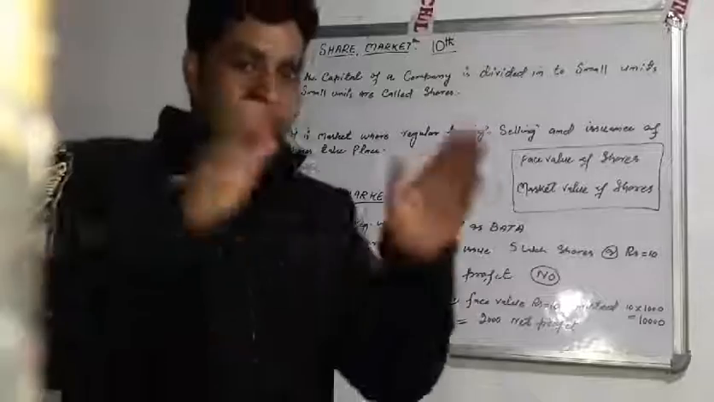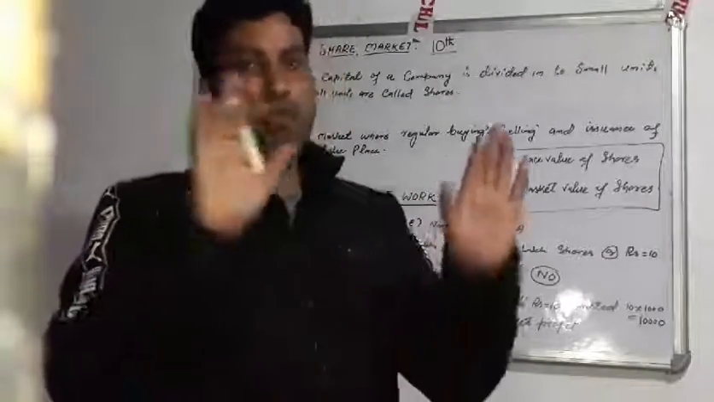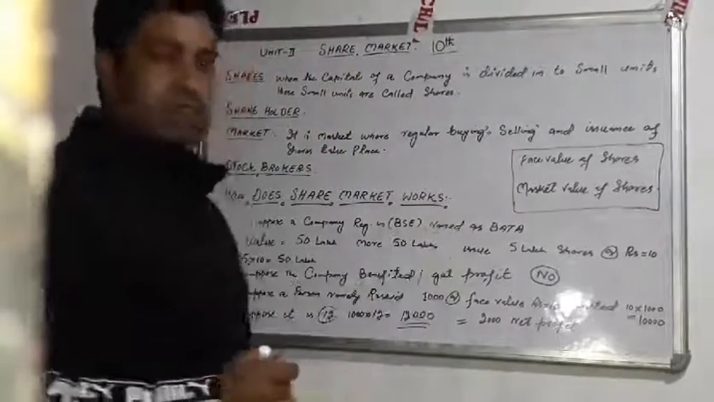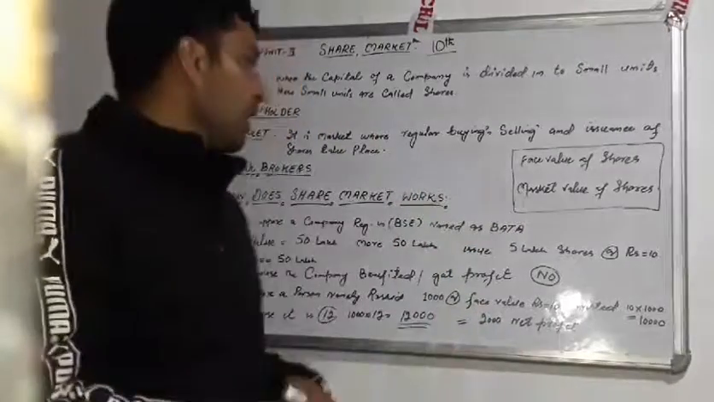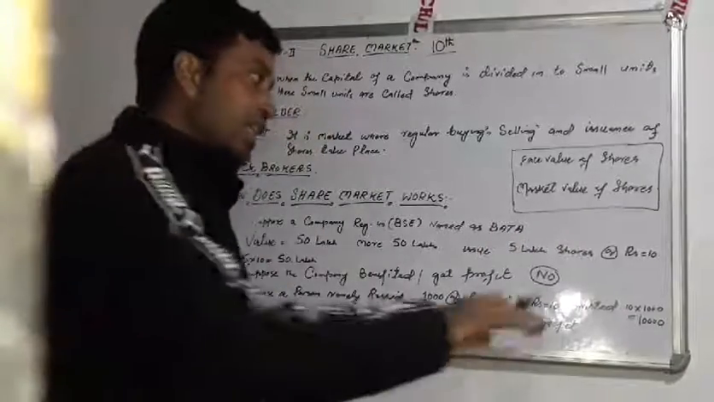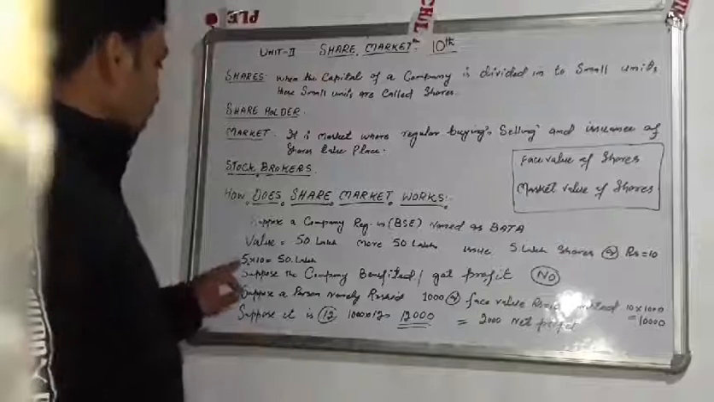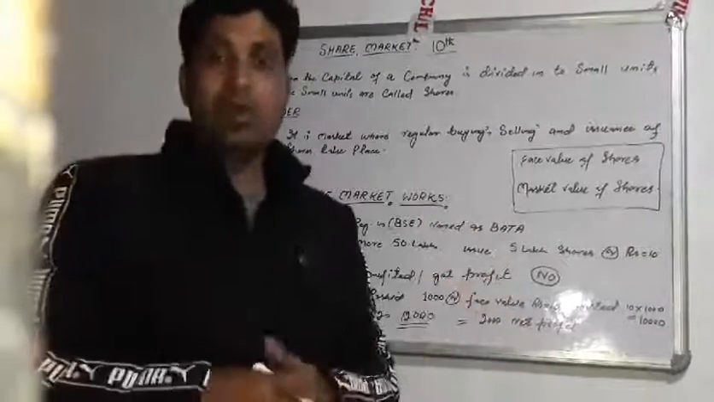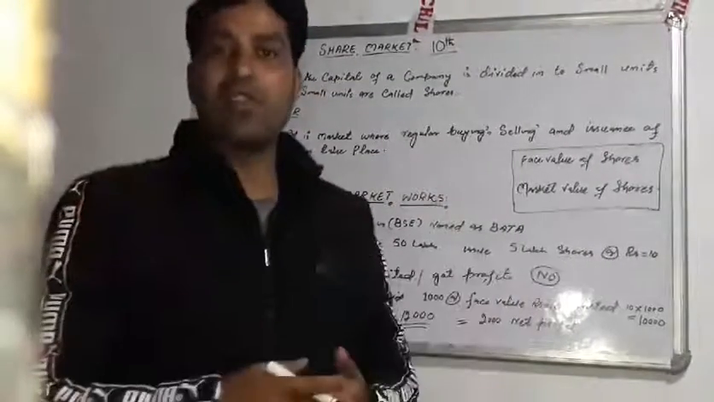Suppose that the capital value of a company is 50 lakh rupees. Suppose the company wants to expand its business and needs 50 lakh rupees more. What will the company do? The company will issue 5 lakh shares and sell these shares at rupees 10. That's 5 lakh into 10 is equal to 50 lakh rupees. That means the company has got 50 lakh rupees by selling 5 lakh shares at the rate of 10 rupees.